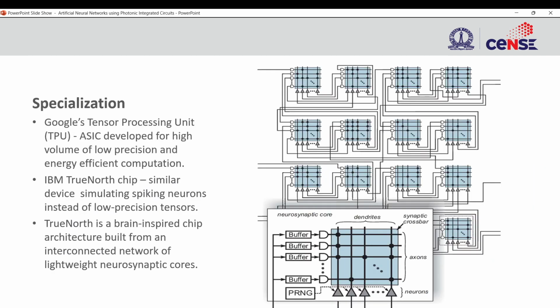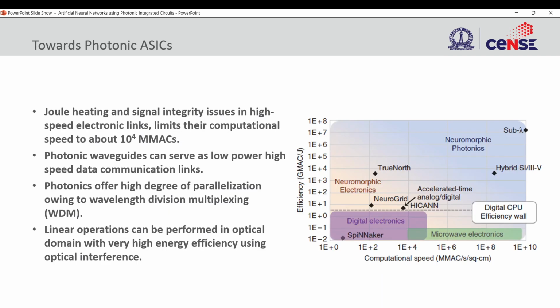So all this is electronics, right? Where does photonics come into the picture? If you just look at this graph here, digital electronics has an efficiency wall. Digital CPU efficiency cannot go beyond a point. However much you try to parallelize, there is a limitation. So then people go with specialized chips, just like I showed with IBM TrueNorth. They have shown considerable efficiency improvements, but the speed improvement is still low. You see, the speed is still limited to 10 to the power 4 megaMACs per second per square centimeter.